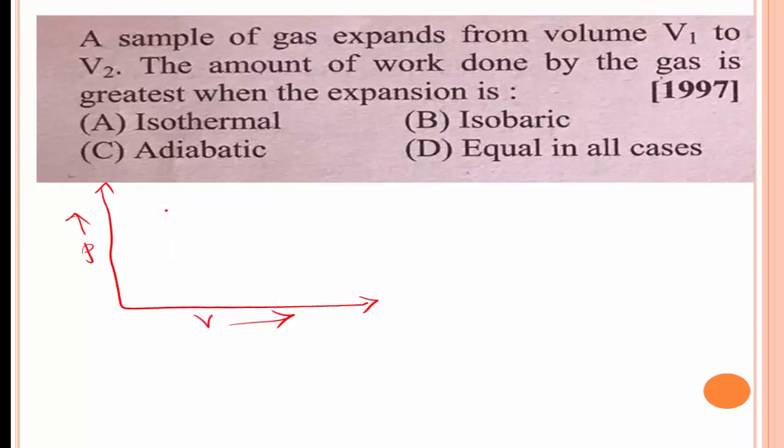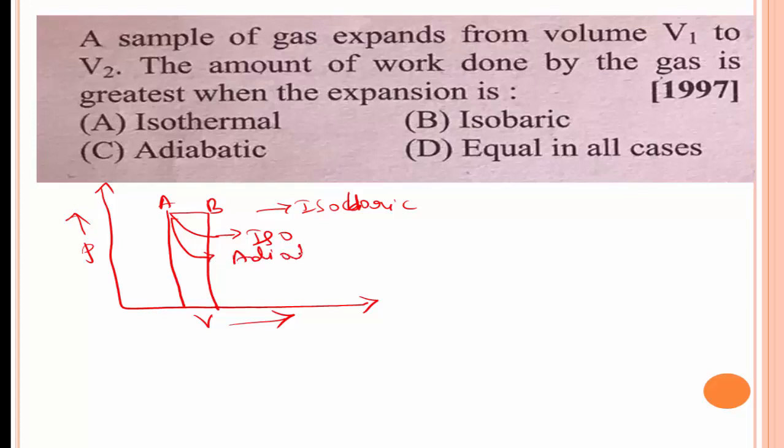Suppose I consider the graph like this. From A to B, this process is isobaric. From A to C is isothermal. From A to D it is adiabatic. We know this graph.